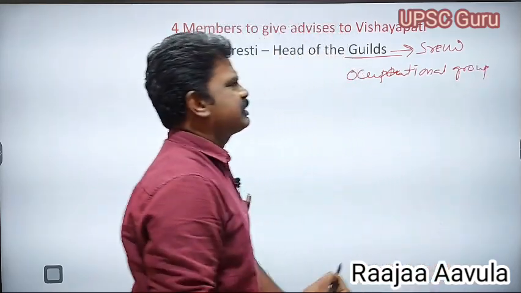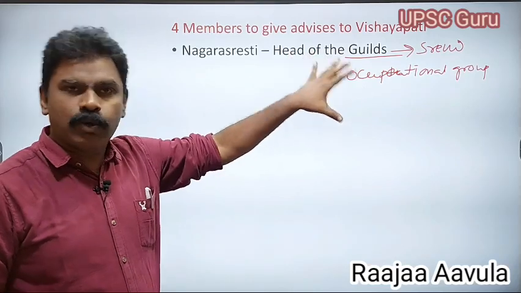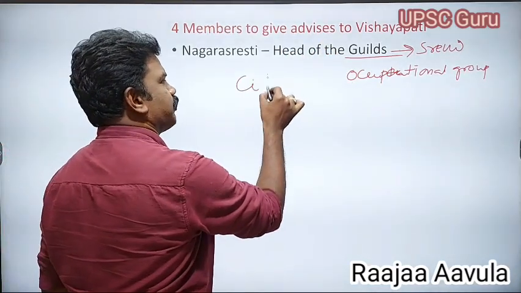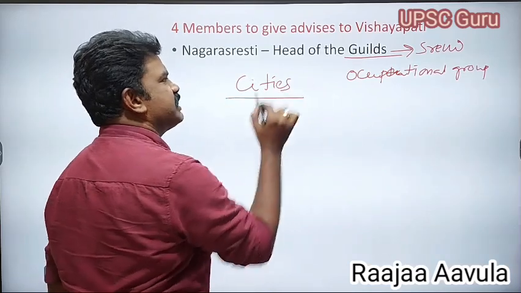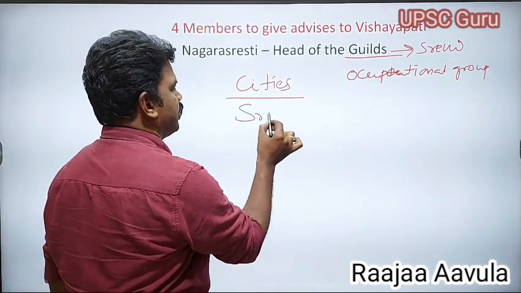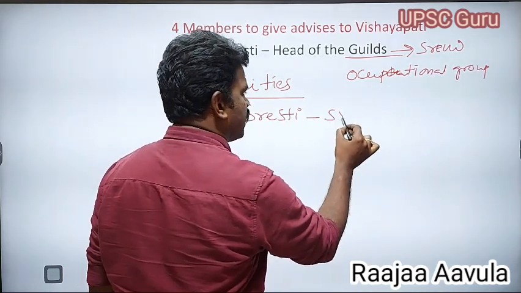Most of the time, these occupational groups lived in the cities. That is why city administration was under the control of the Shreshti. In a later period, he was also called Setti.